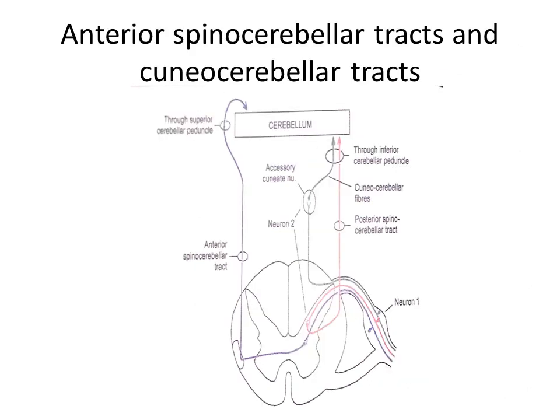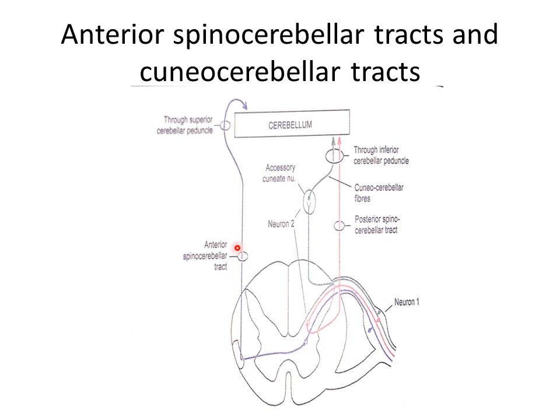Now the anterior spinocerebellar tract. The axons enter the spinal cord from the posterior root ganglion, you can see here, where the first order neurons are lying. Their central fibers enter the spinal cord into the posterior gray column, in the nucleus dorsalis at the base of the posterior gray column. The majority of axons of the second order neuron cross to the opposite side and ascend as the anterior spinocerebellar tract in the contralateral white column.